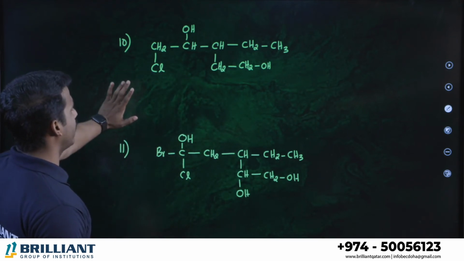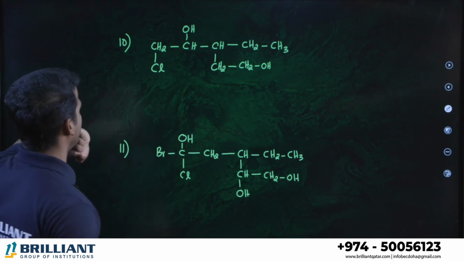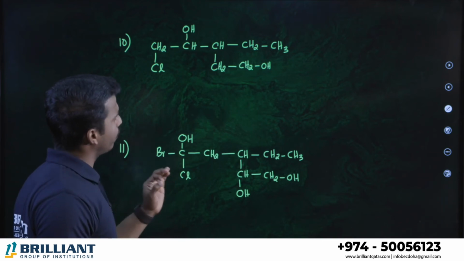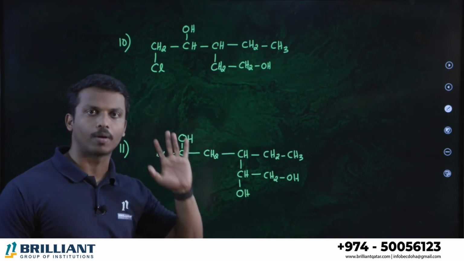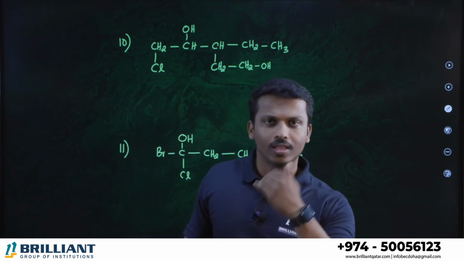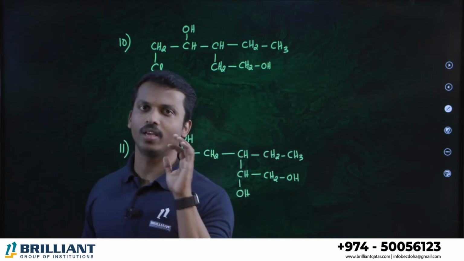Dear all of you, check it. Where is the alcohol present? OH alcohol is there, alcohol is there. So both of the alcohols should be in our parent chain. How many alcohol groups are there in the compound? All the alcohol groups should be a part of the major chain.